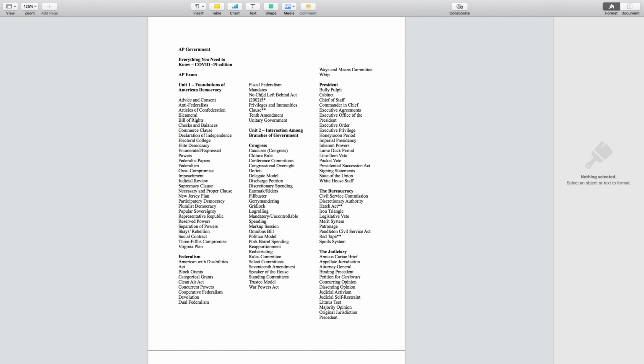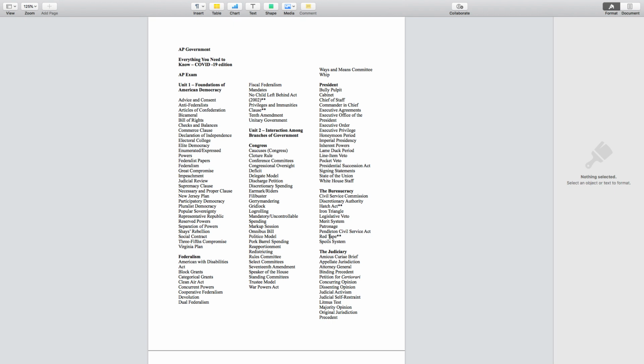I have some things here with 2 stars. These are things that could possibly show up. I have 2 stars next to them because I seriously doubt they show up, but it's possible. I will get into this stuff as we get closer to the exam, like the No Child Left Behind Act. Privileges and Immunities Clause, probably not. I'm probably just going to kill that altogether.